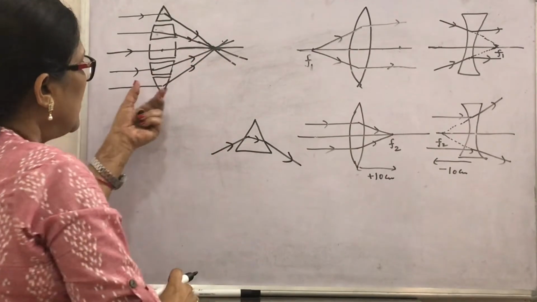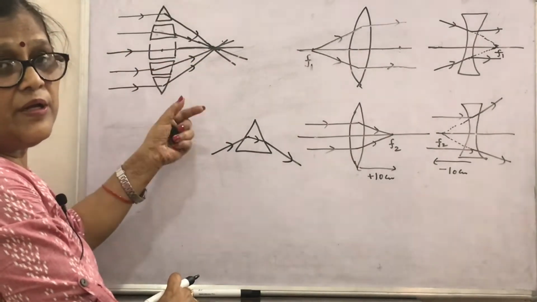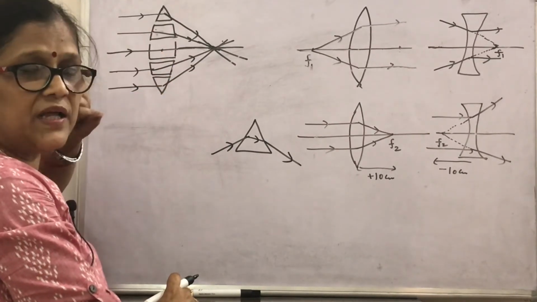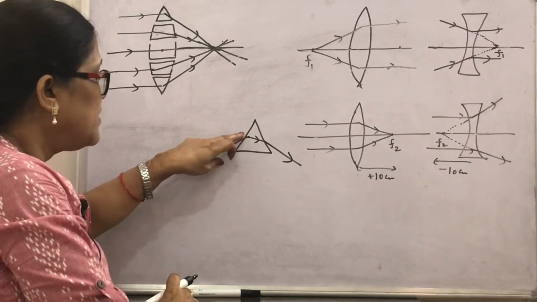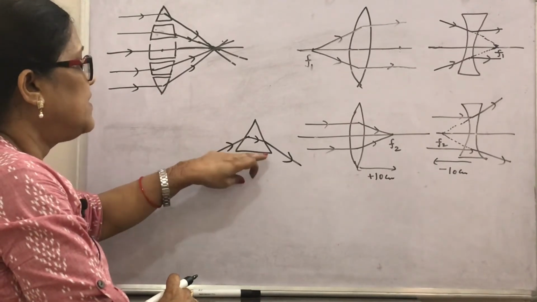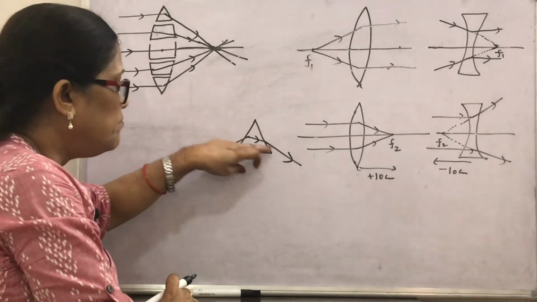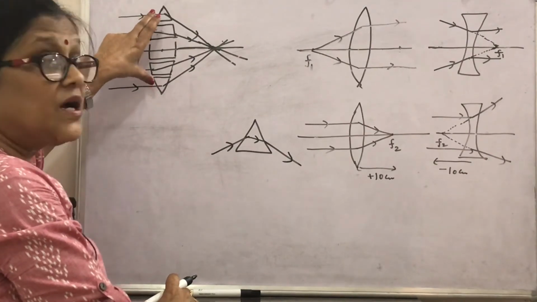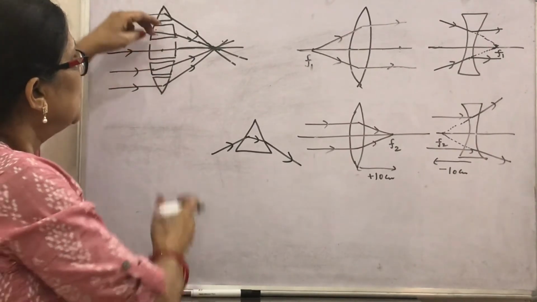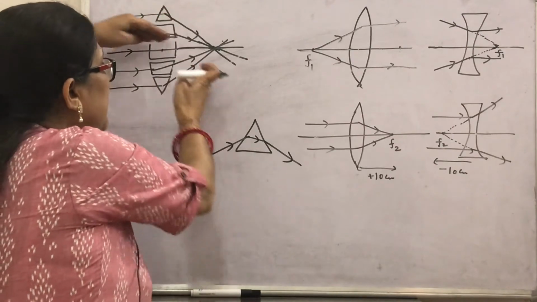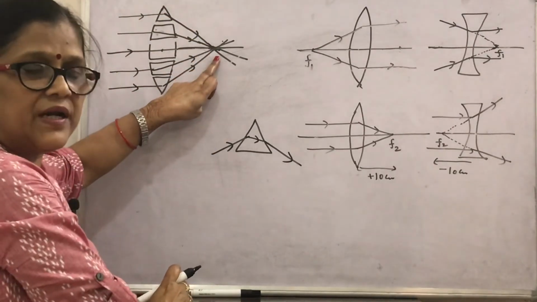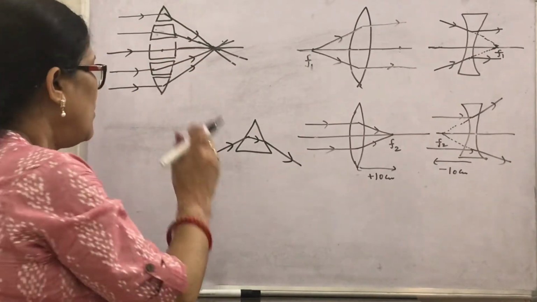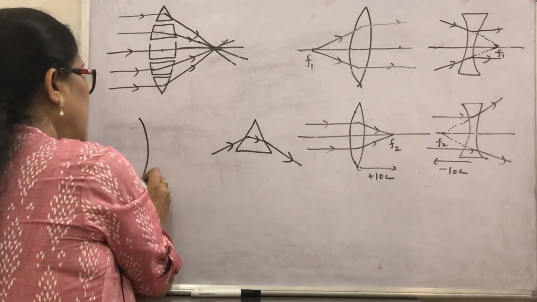So a convex lens is supposed to be made up of prisms having their bases towards the principal axis, and when a light ray falls on a prism, it comes out bending towards the base. This is the reason behind the converging action of the convex lens. So all the rays are meeting, collecting at a certain point on the principal axis. That's why this is called converging action. What about the concave lens?